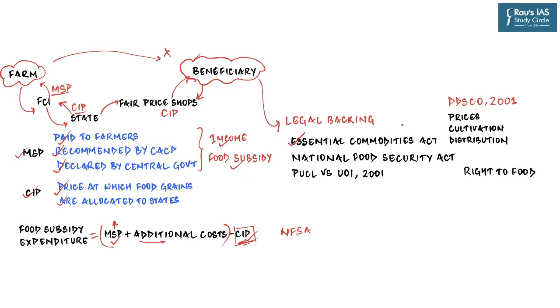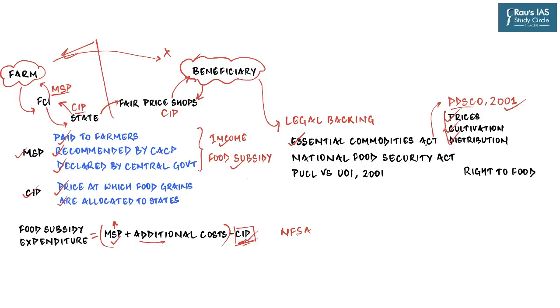Because Essential Commodities Act 1955 gives the central government powers to do certain special things. Utilizing the provisions of this act, the central government came out with Public Distribution System Control Order 2001, which regulates the prices, cultivation of crops, its storage and distribution, and how it is going to be done. So the basic framework through which this part of the chain operates is determined by the PDSCO 2001 order derived from Essential Commodities Act 1955.